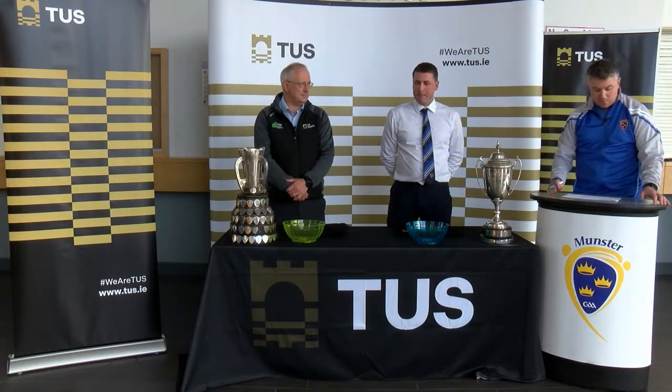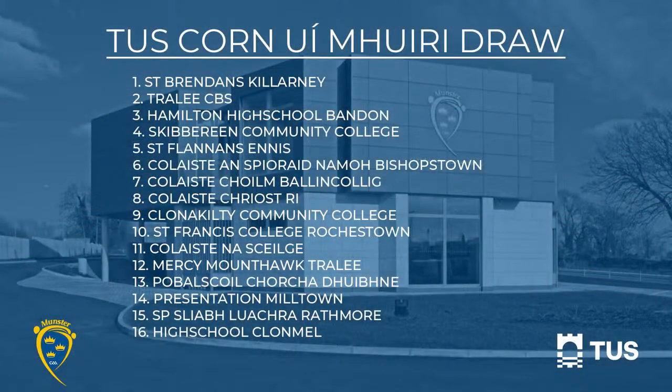So the teams and the numbers are number 1, St Brendan's Killarney, number 2, Tralee CBS, number 3, Hamilton High School Bandon, 4, Skibbereen Community College, 5, St Flannan's Ennis, 6, Coláiste Spiridnave Bishopstown, 7, Coláiste Cullen Ballincollig, 8, Coláiste Creestree, 9, Clonakilty Community College, 10, St Francis College Rochestown, 11, Coláiste na Skellige, 12, Mercy Mount Hawk Tralee, 13, Public School Corkagreena, 14, Presentation Milltown, 15, School Public Slieve Luca Rathmore, and 16, High School Clonmel.